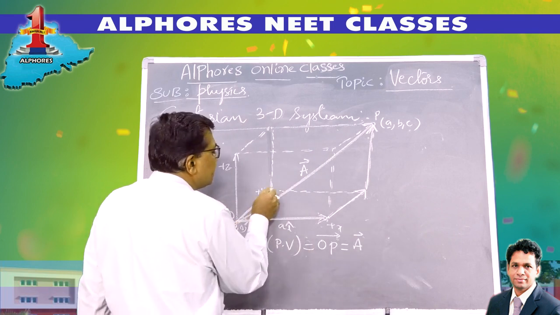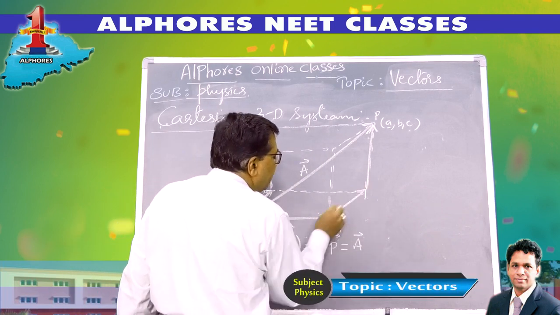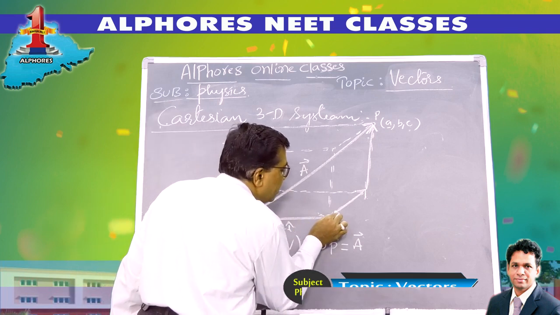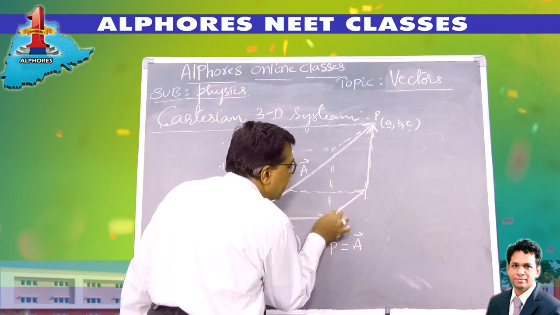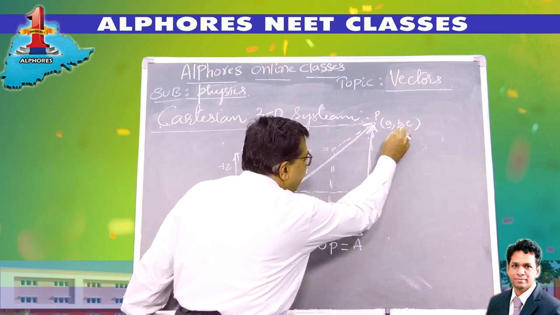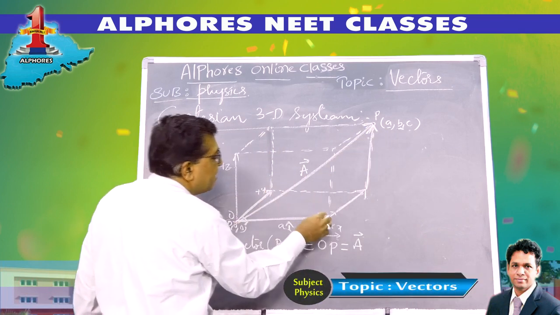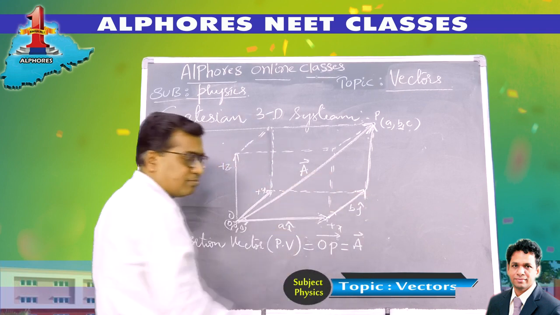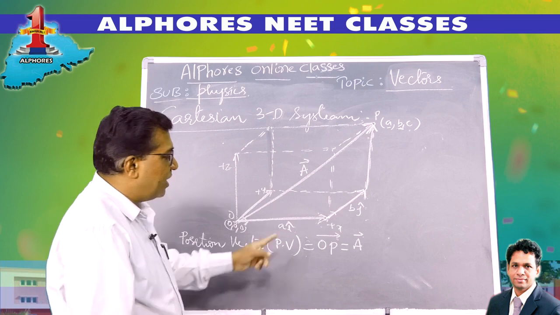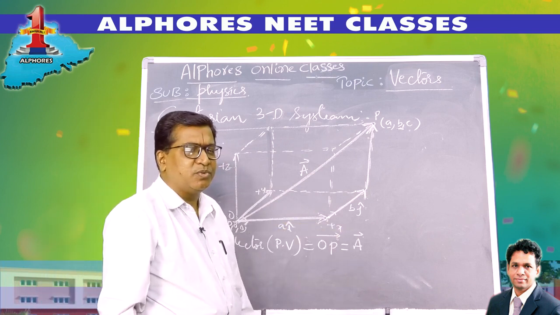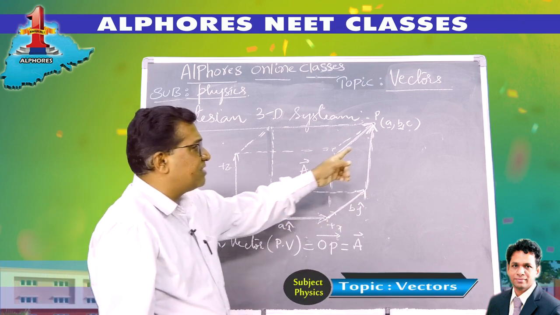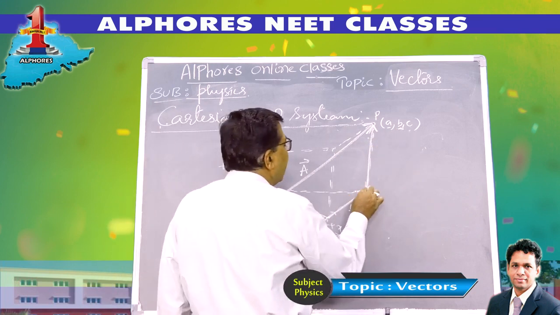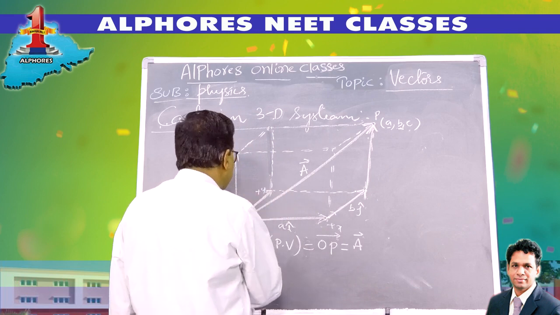So I am moving parallel along the y-axis. Along the y-axis, 1 unit is j, but I have to travel B units, because the y coordinate is B. So 1 unit is 1j, 2 units 2j, and this is Bj.